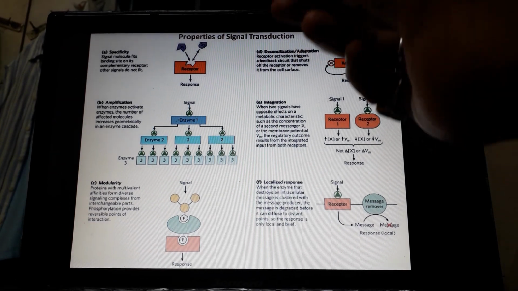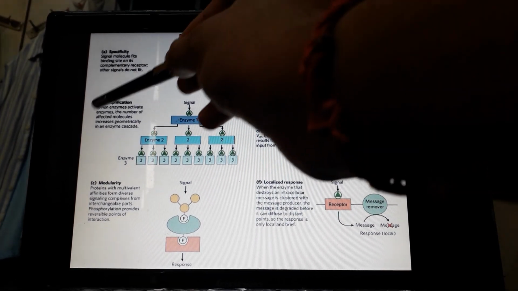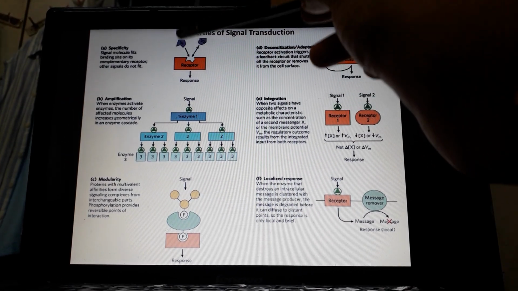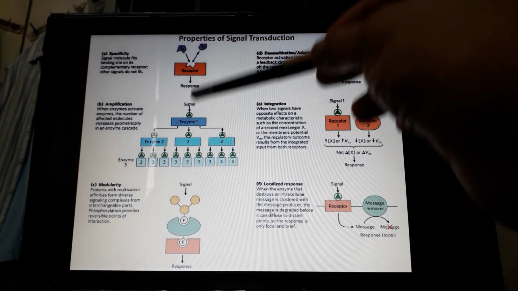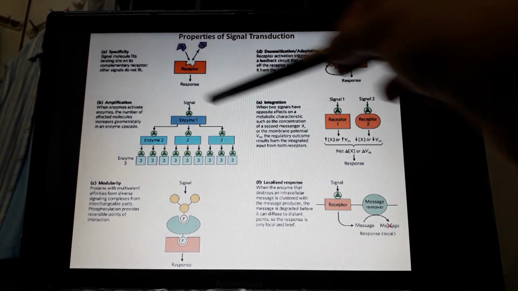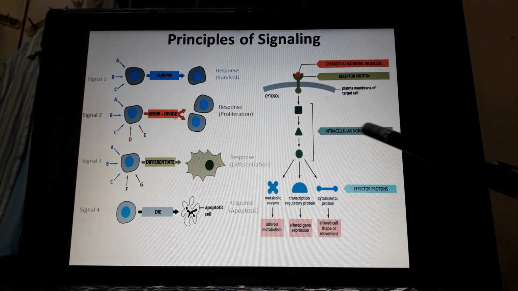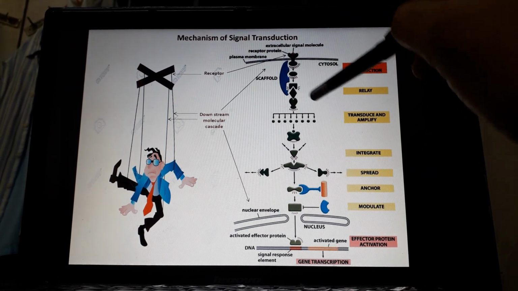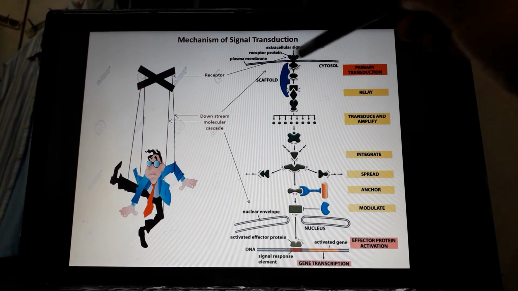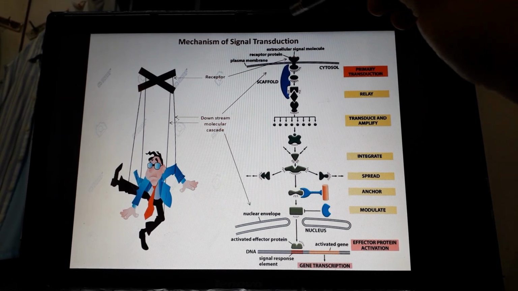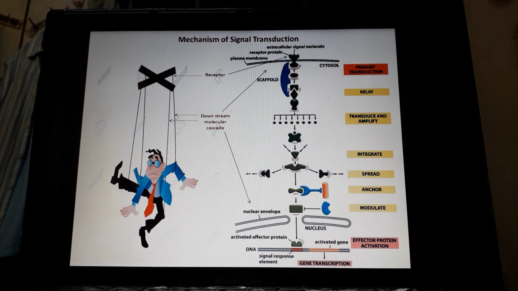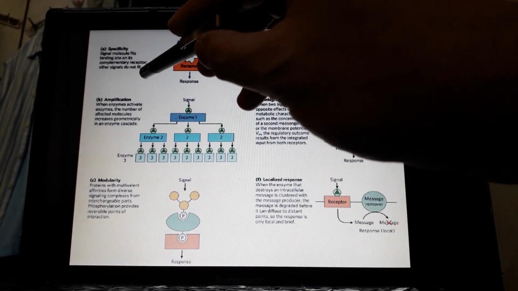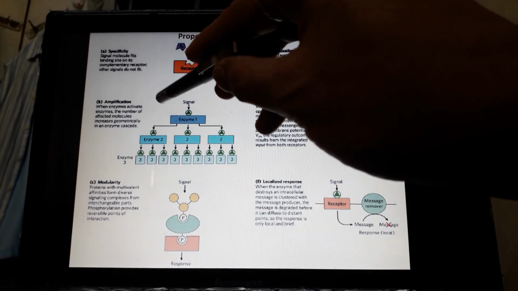Another property of signaling is amplification. That means a receptor has to activate a protein or proteins that would amplify the response. These kinds of proteins are known as amplifiers, which induce a heightened amount of response by just a single molecular binding. Understood? This kind of amplification is basically done by means of second messenger systems.